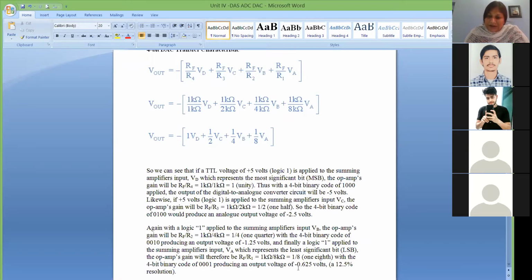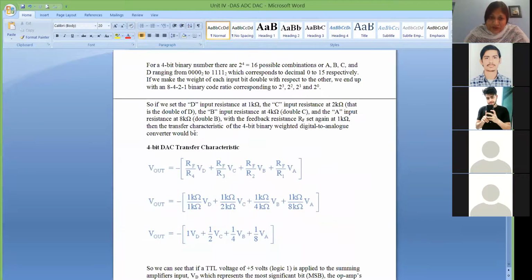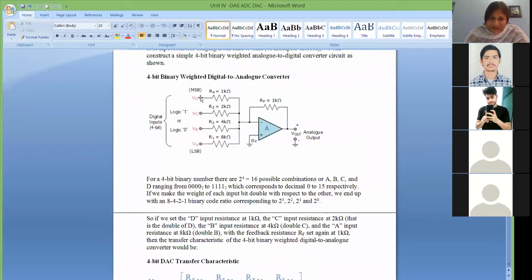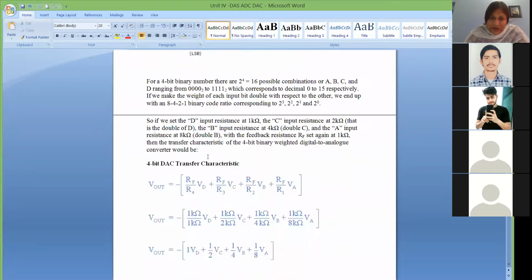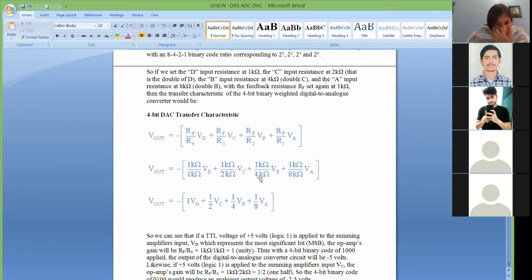That is 0.625 volt, and it will be negative because you are applying the input to the negative terminal. Otherwise there is no other reason for negativity. And if you apply 1 0 0 0 and put the values, you will get minus 5 volt. Why minus 5 volt? Because you are using an inverting amplifier.